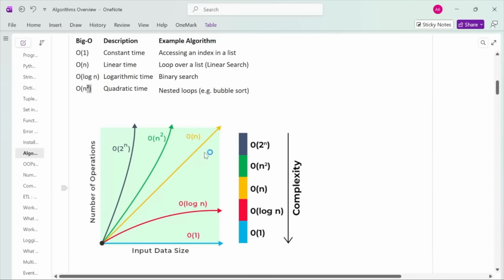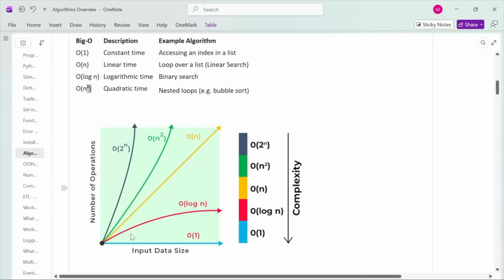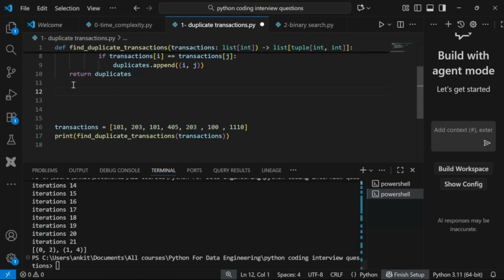Okay, so what is O(log n), right? O(log n) is a time complexity where, when you increase the input size, the number of operations also increases, but very, very slowly. It is not like O(n), where if you have 10 elements, then operations will be 10. No, maybe if you have 10, it might be, let's say, 2 operations. When it is 100, then it might be 6 operations, right? So it is logarithmic, which means as the input data size is increasing, this is also increasing, but very slowly, right? So let's see how we can visualize this.